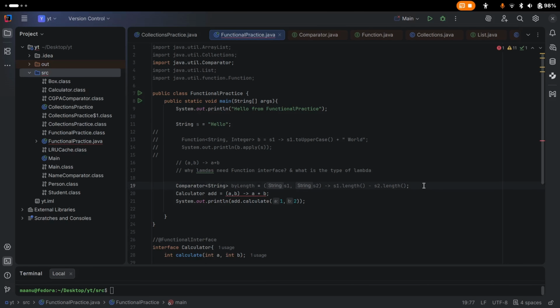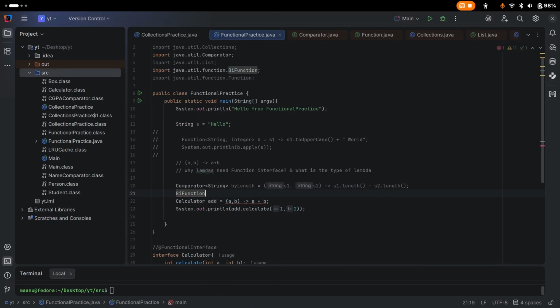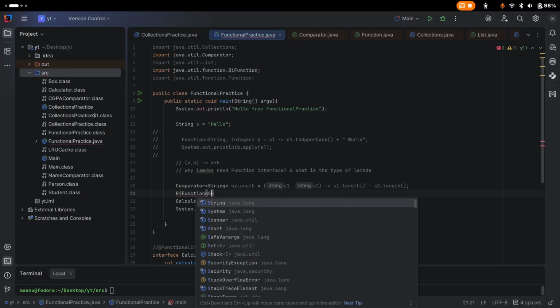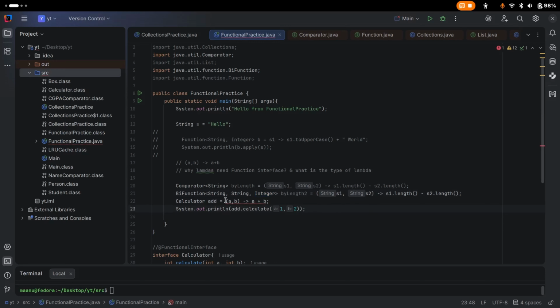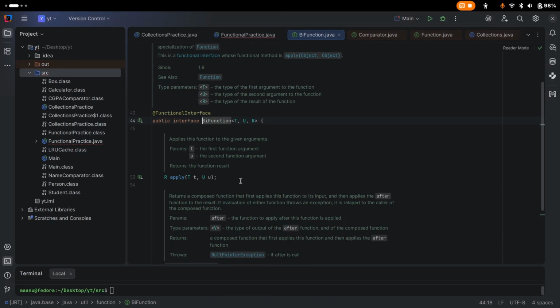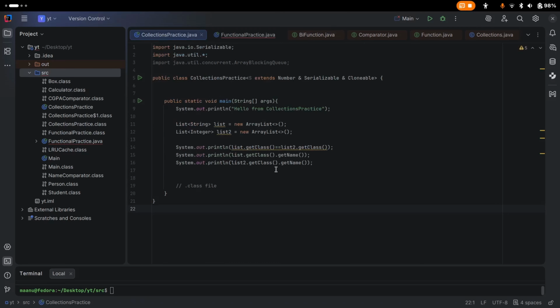And later we will see another functional interface, that is BiFunction. So this one takes three type arguments, so let's say String, Integer, and this one will return this type. So here our compiler will match this syntax. It has one abstract method, that is apply. You can also open this one and see here that your third argument will be your return type. So that's how our compiler matches.